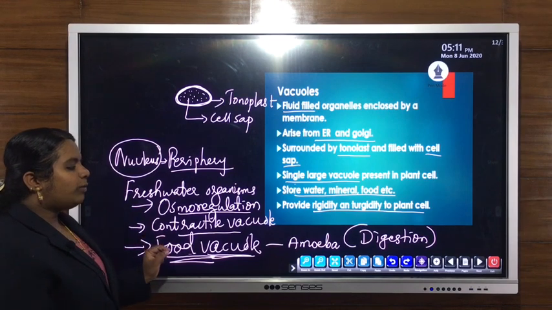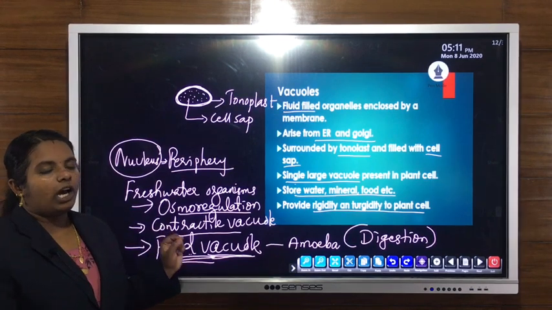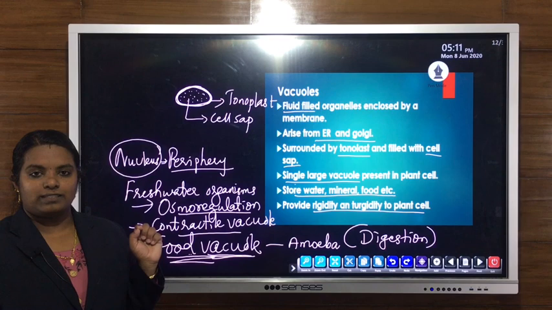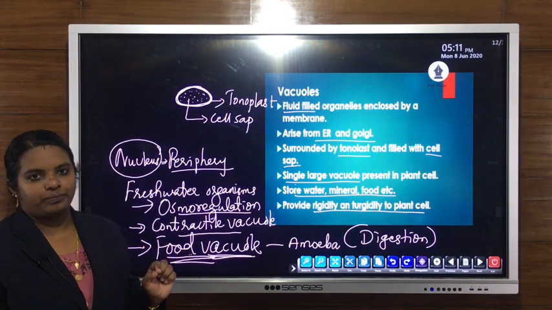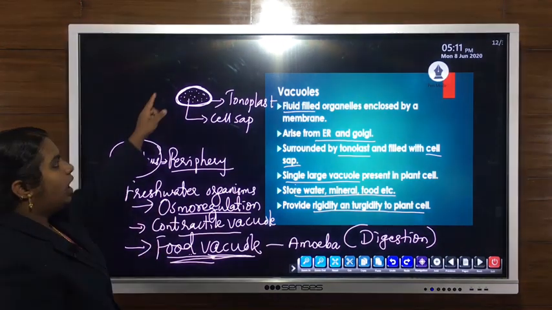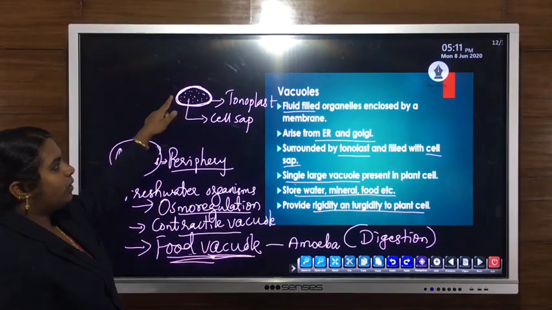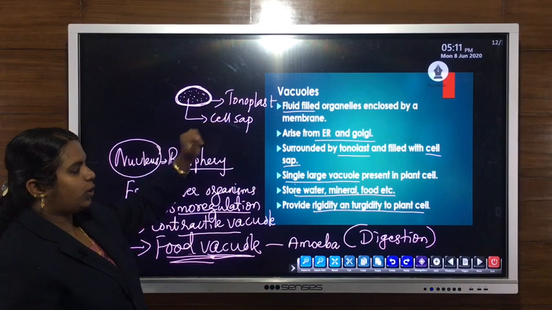With that single cell, amoeba has to carry out all life processes like respiration, circulation, digestion, reproduction, etc. Clear?